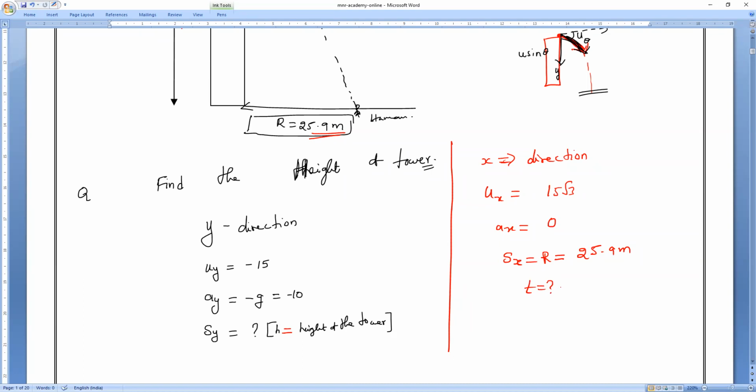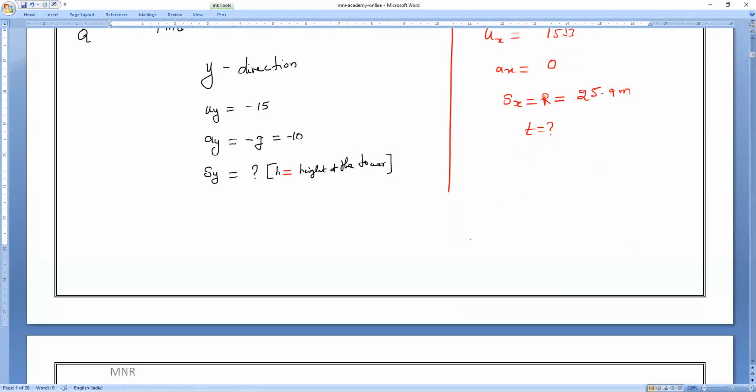Is it possible to find it or not? Very simple. What equation? Second equation in x direction. Sx is equal to ux t plus half ax t square. This whole term will become 0 as acceleration is 0. S is equal to 25.9. What is the initial velocity? 15 root 3 into t. Now, t is equal to 25.9 divided by 15 root 3.